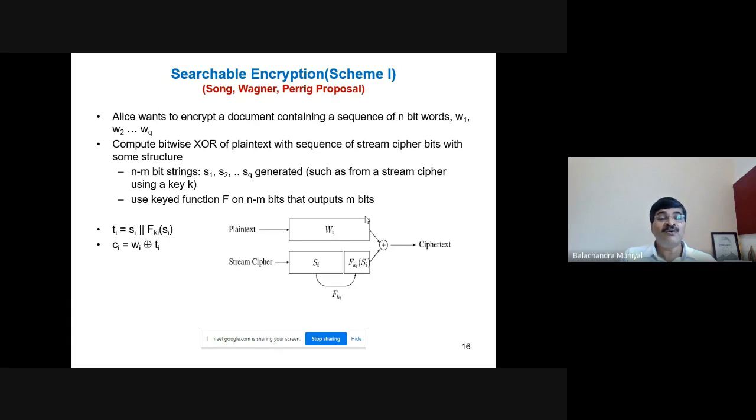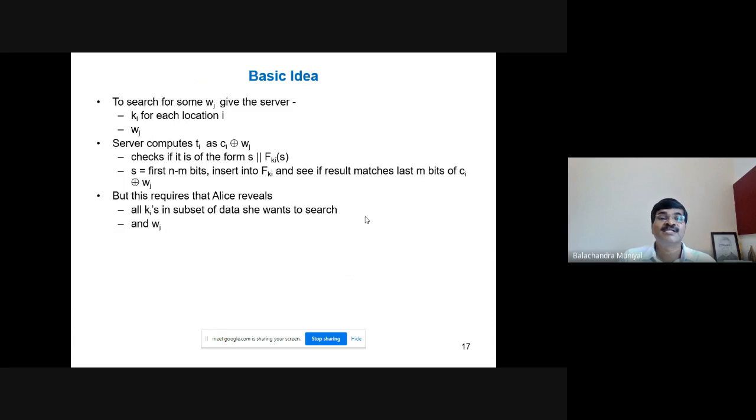Now, Ti is equal to Ci XOR Wi. The server computes Ti as Ci XOR Wj, because the client has to search for Wj. Starting from the first ciphertext stored in the first location, the server goes on computing Ti as the ciphertext XOR the keyword to be searched, Wj.